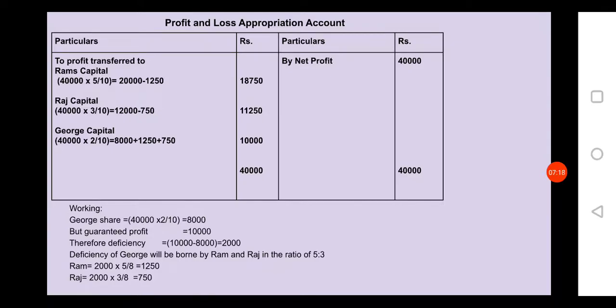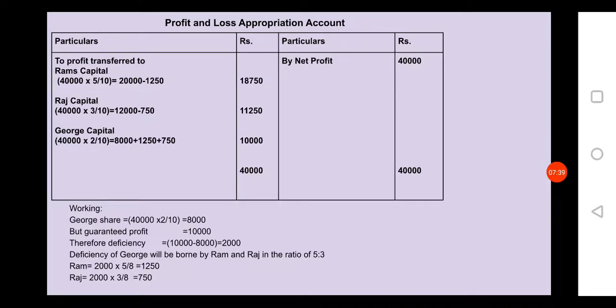Next Raj, in that 2,000 deficiency he has to pay in his ratio 3/8, so 750 he has to pay to George. Therefore from his share of profit 12,000 minus 750, you get 11,250 in the outer column.